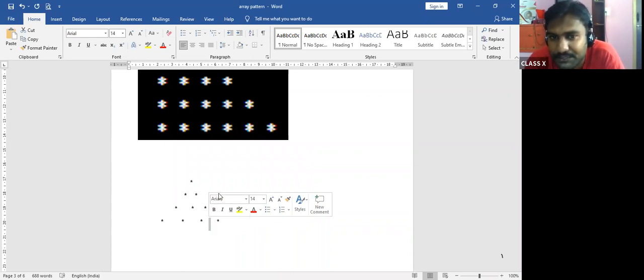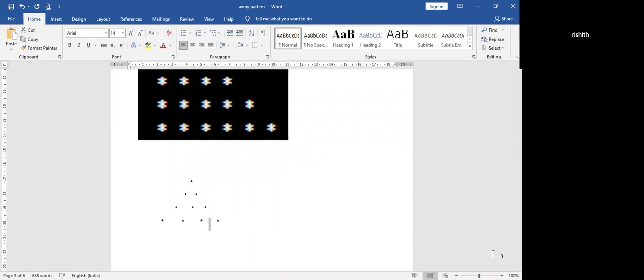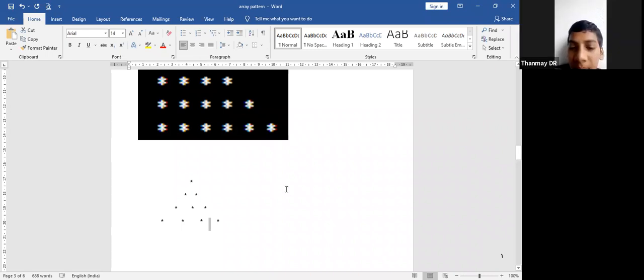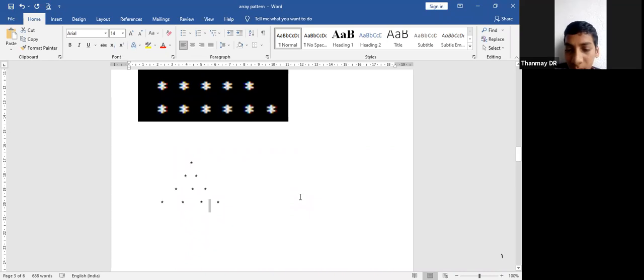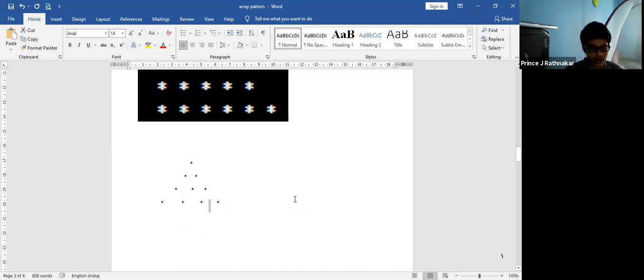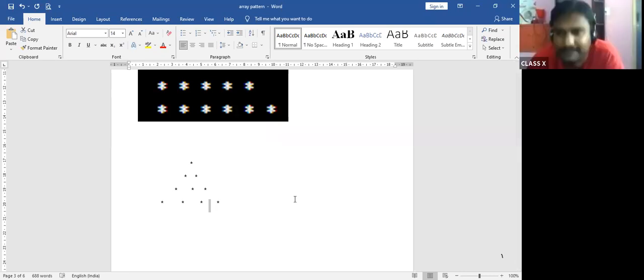Clear? Rishit, any doubts? No, sir. Tanmay, any doubts here? No, sir. Sir, for the empty space in the middle, like after each for loop, should we write another space for loop? Yes, exactly.